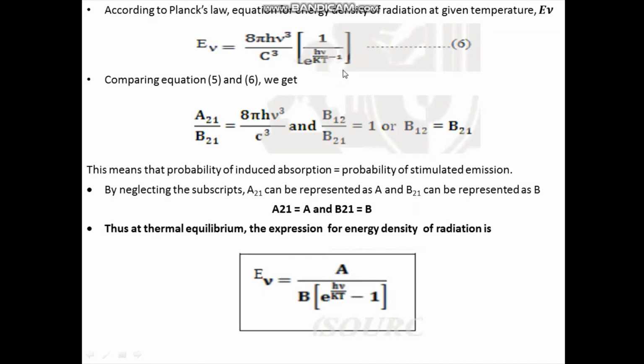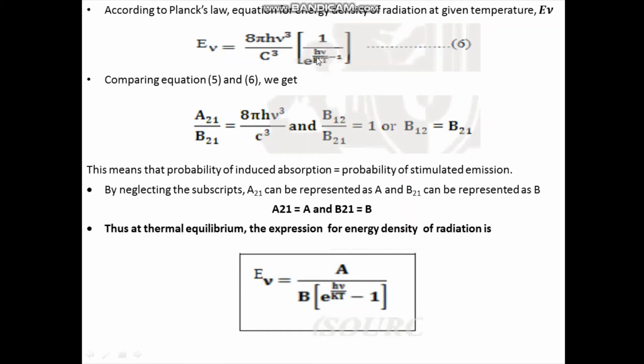So this equation 6 is the standard equation for energy density of radiation as per Planck's law. So we have equation 5 and equation 6. Both represent the energy density of radiation at a given temperature. So we can compare equation 5 and 6. In equation 5 we have the term A21 by B21, and if you compare it with equation 6, I can write A21 by B21 is equal to 8 pi h nu cube by c cube.